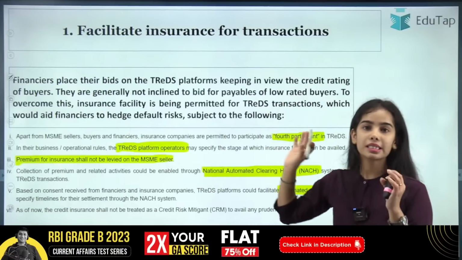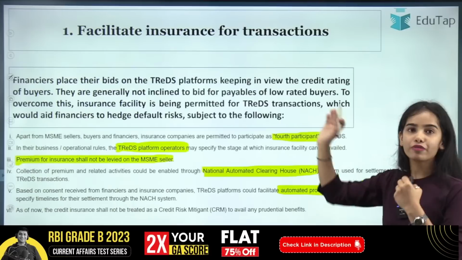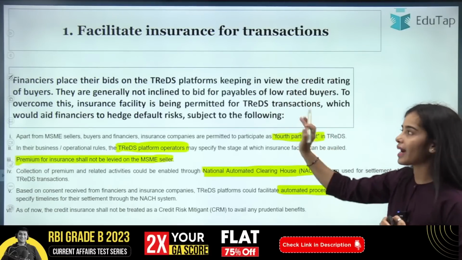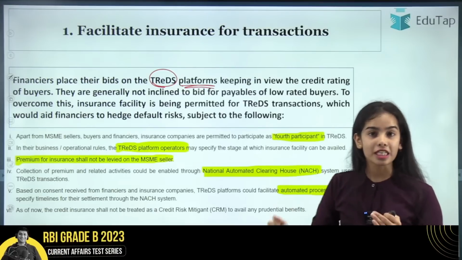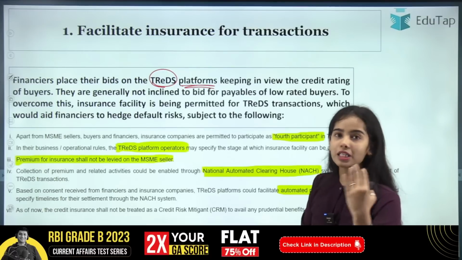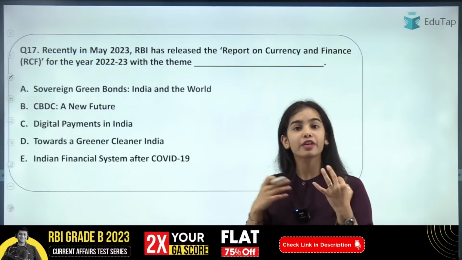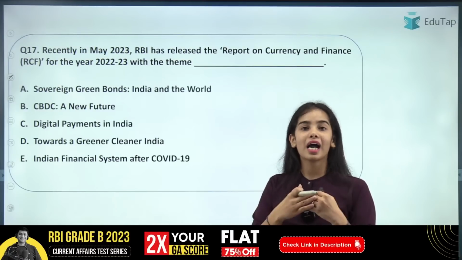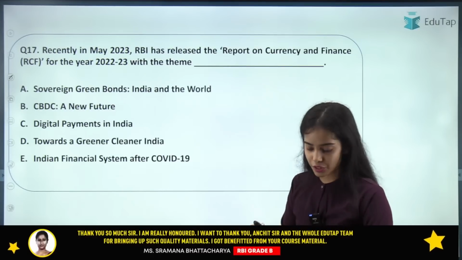We have discussed this trades platform in a recent session, and you can read this also: the insurance facility will be provided in the trades platform, and that's why the insurance companies have become the fourth participant in the trades platform. Now coming to the next question, if there is any confusion regarding the trades platform, I have taken a session on that recently, so you can see that session.